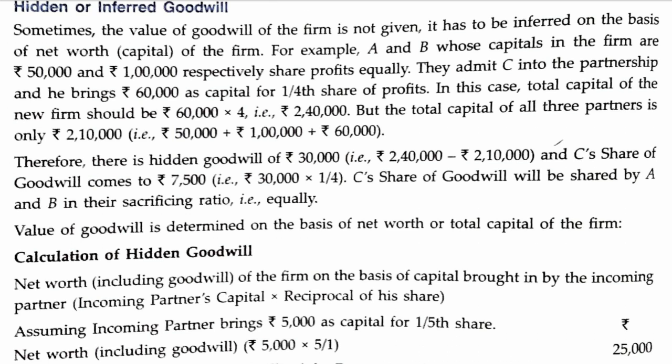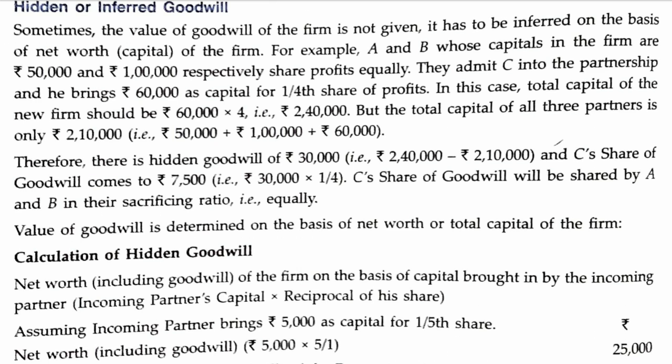For A it is 50,000, B it is 1 lakh, and for C, the new partner, it is 60,000. So 50,000 plus 1 lakh plus 60,000. The total capital is 2,10,000 and net worth is 2,40,000.